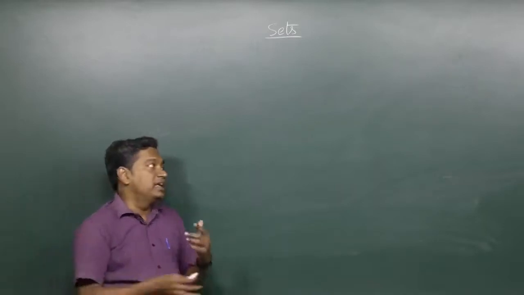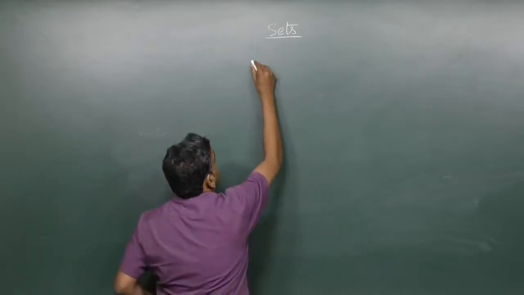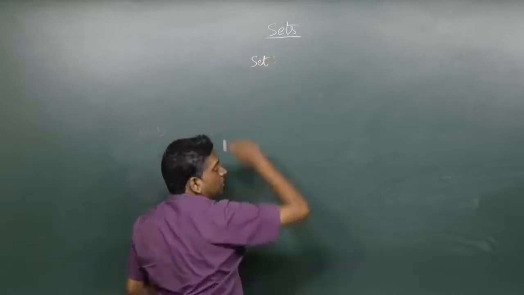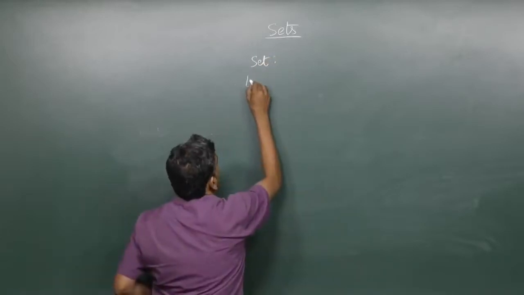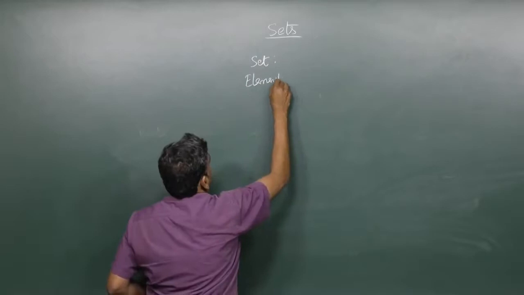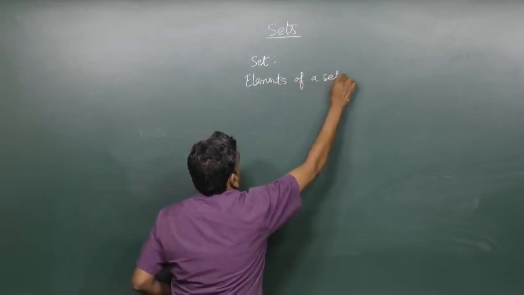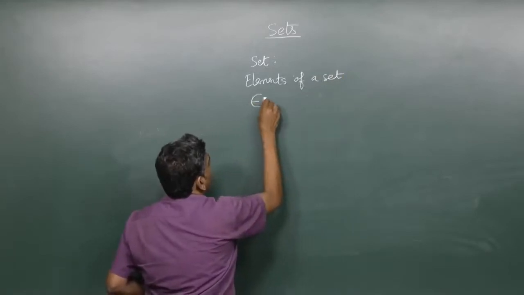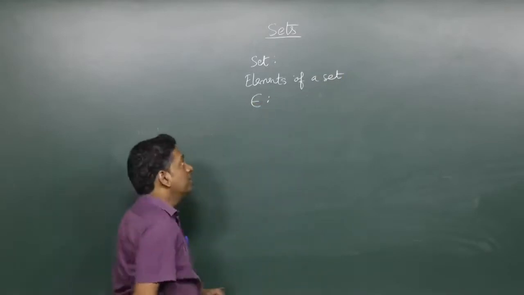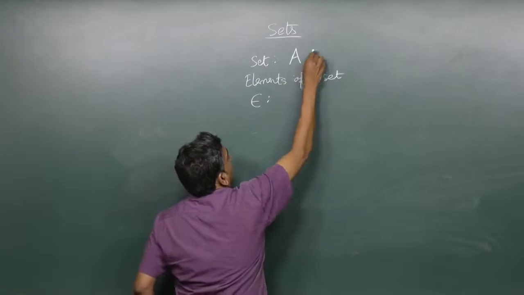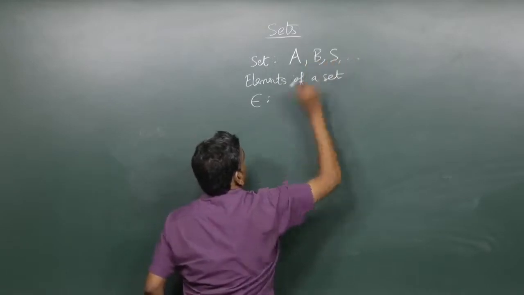Some terms and definitions. First, we defined what is a set. Okay, then we said something called an element. Okay, elements of a set. Okay, then we use the symbol, this belongs. We usually say sets are denoted by capital letters.